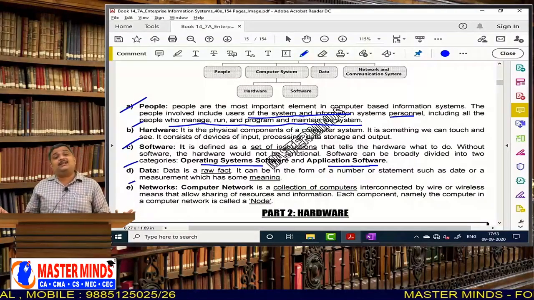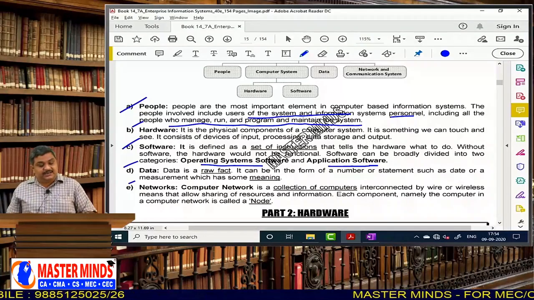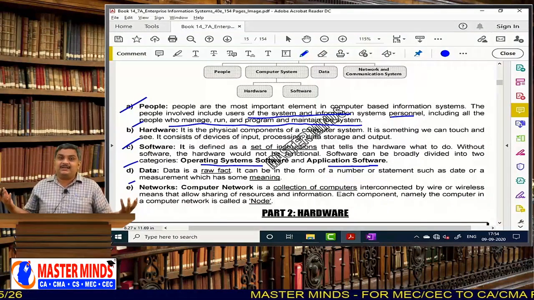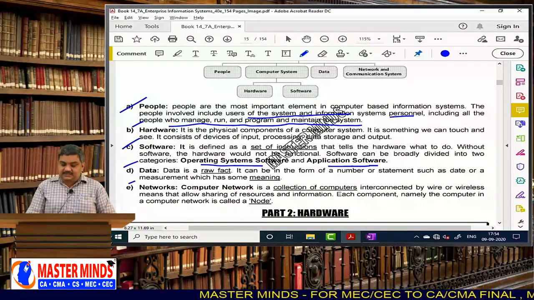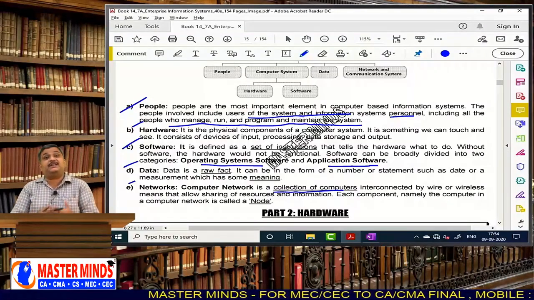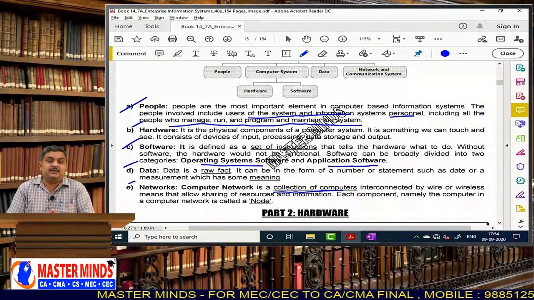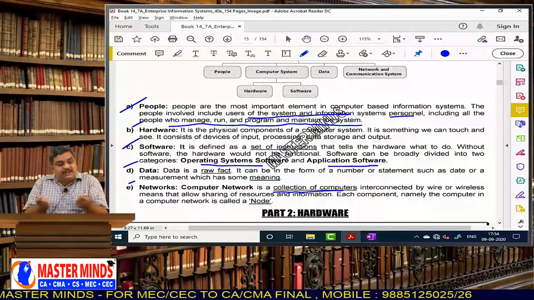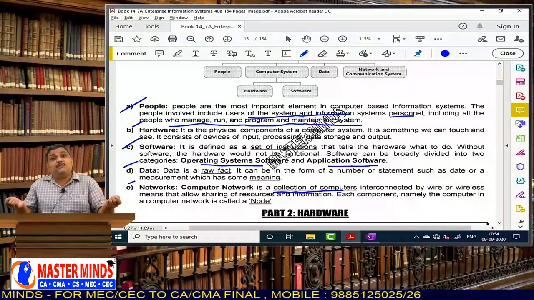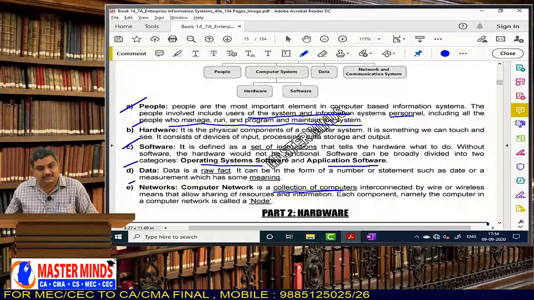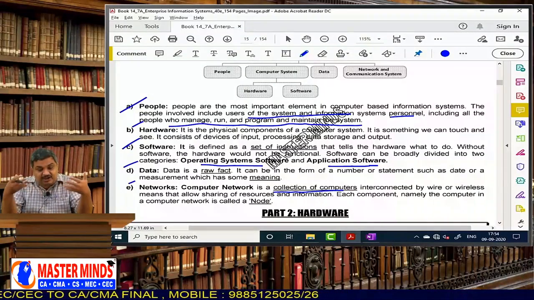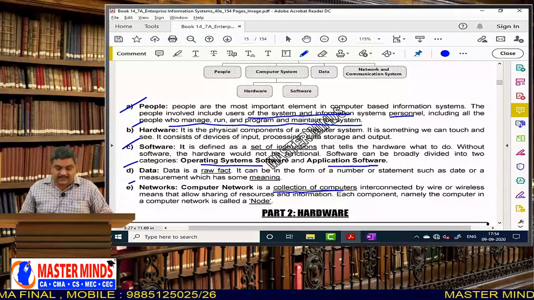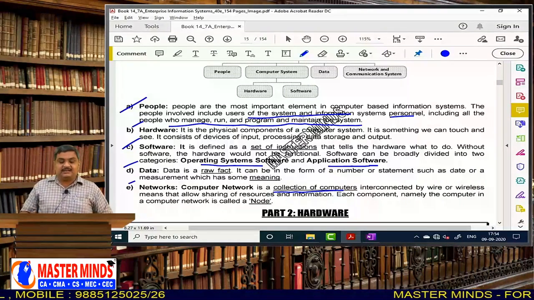And now data. Data is again the most important component. It is a raw fact. I told you, data can be in any format, data can be anything about anyone. And a network is a collection of computers. If you want to exchange data between two computers, definitely you need to connect them either in a wired mode or in a wireless mode. Only then does the data exchange happen, and the data from one computer will go to another computer. So for that we require networks.